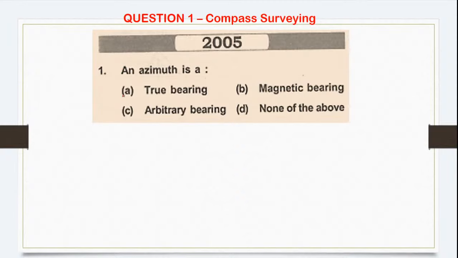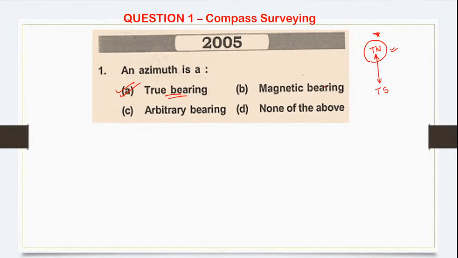The answer for this is your true bearing, the direction which shows the true north and true south. Especially the true north, that type of bearing is called your azimuth or true bearing.